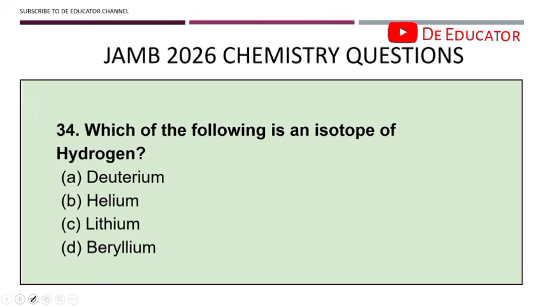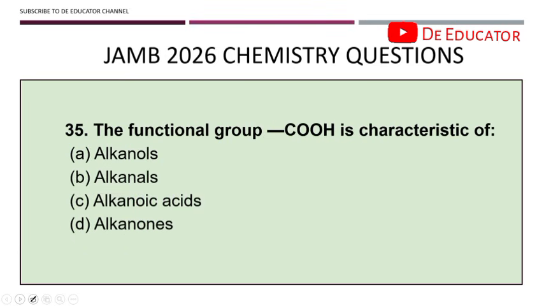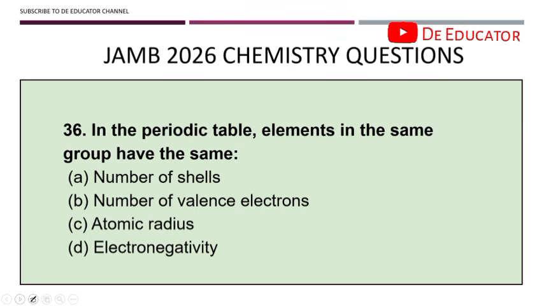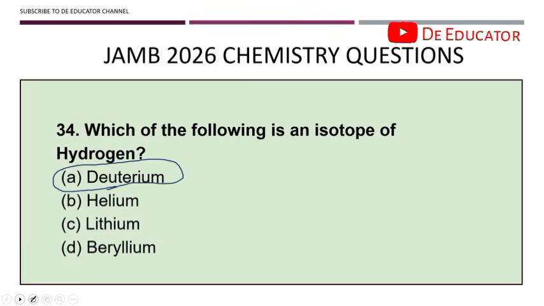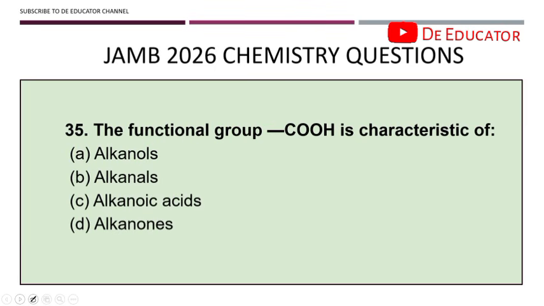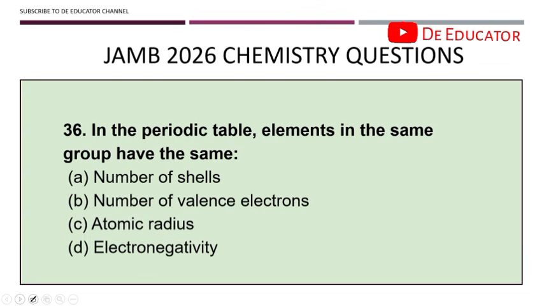Okay, 34. Which of the following is an isotope of hydrogen? Isotope of hydrogen is deuterium. All right, so we have protium, deuterium, and tritium. All of these are isotopes of hydrogen. Deuterium has one neutron. 35. The functional group COOH is characteristic of arachidonic acid. So that is also known as carboxylic acid. We said that they are also known as carboxylic acids. Okay. All right. Moving on.